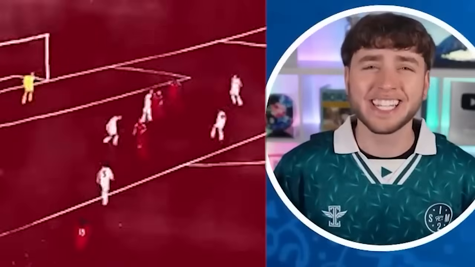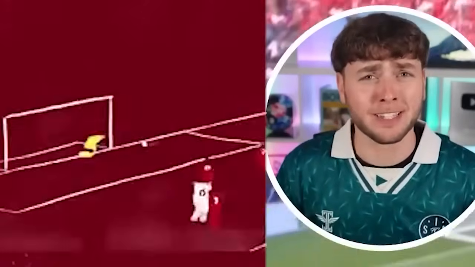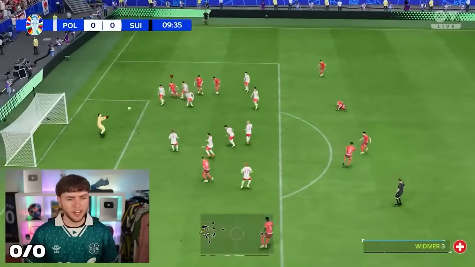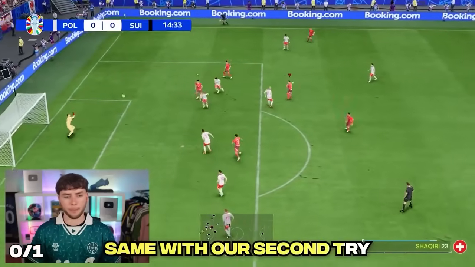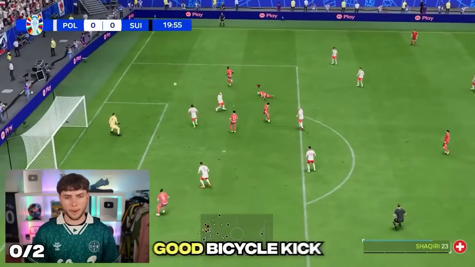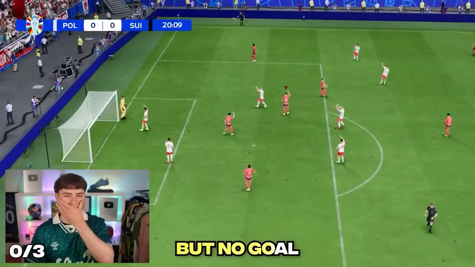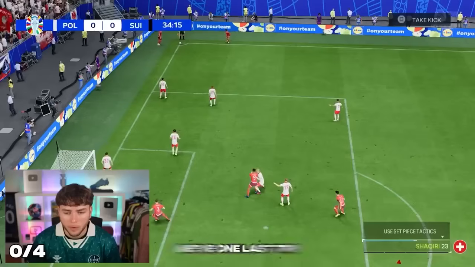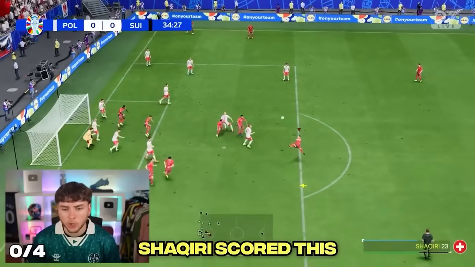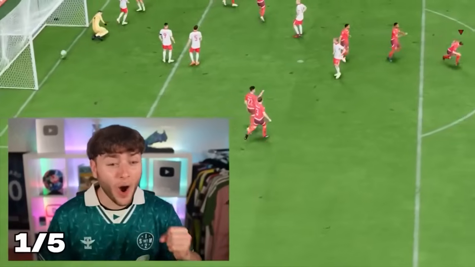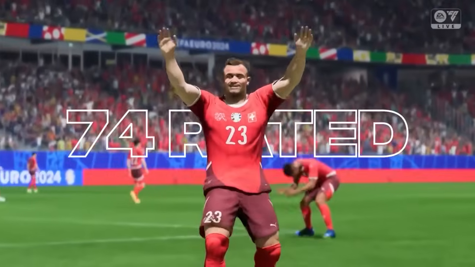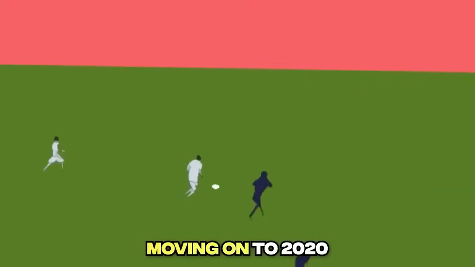And that, my friends, is this goal from Shaqiri, which was rated as the best goal of the whole tournament. It's fair to say our first attempt sucked. Shaqiri! Same with our second try. We finally got a good bicycle kick on the third, but no goal. No! Why did he bicy it? With one last try, Shaqiri scored this. Shaqiri! We scored a bicy with him. He is 74 rated.